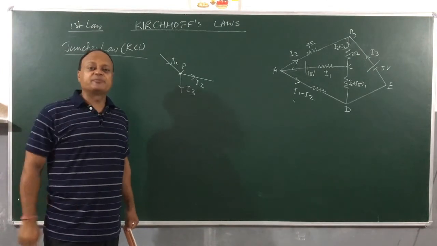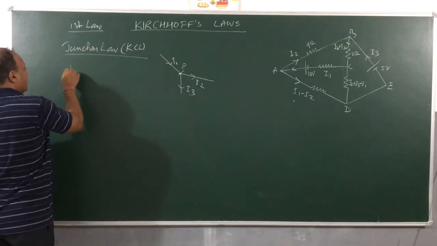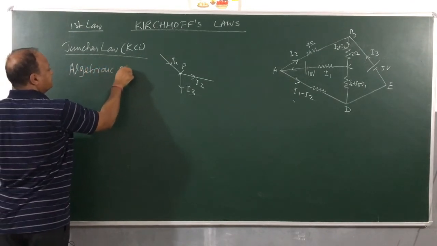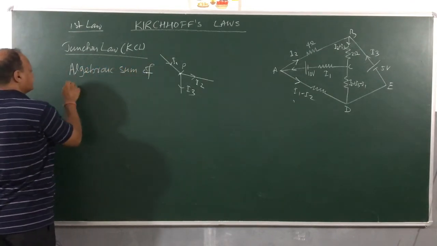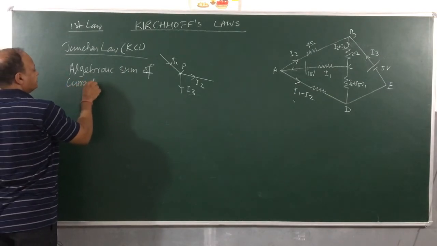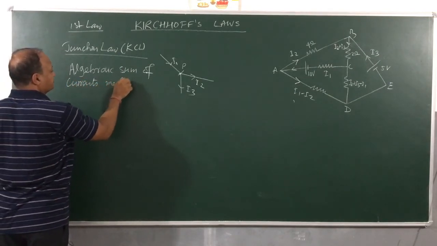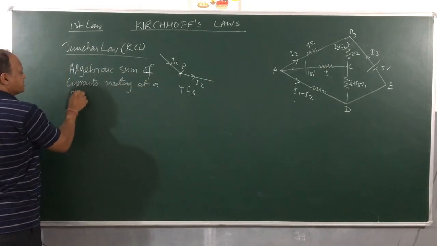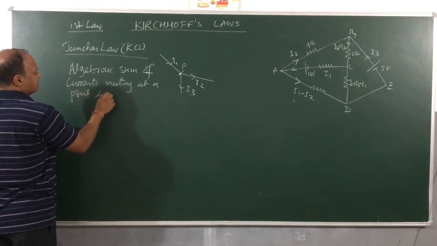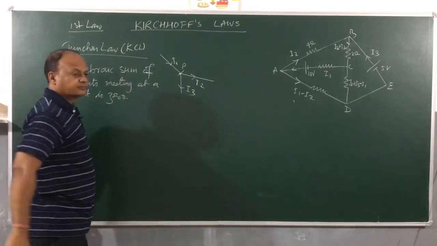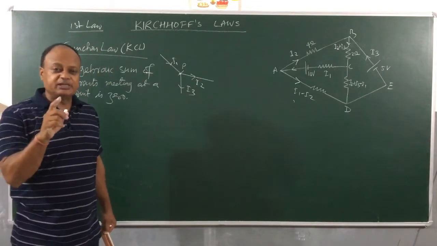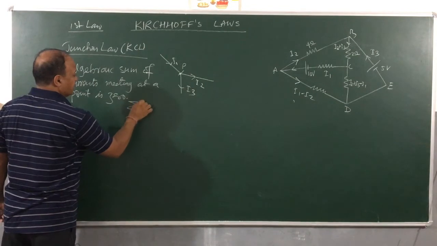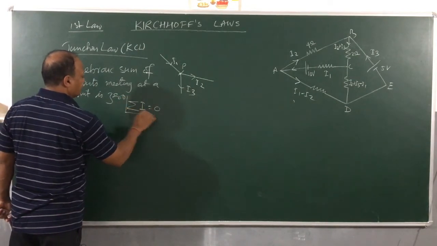Let's write the statement first: algebraic sum of currents meeting at a point is zero. Algebraic sum of currents means you have to take each current with the proper sign. So you can also write this as sigma I equals 0. This is the mathematical form.